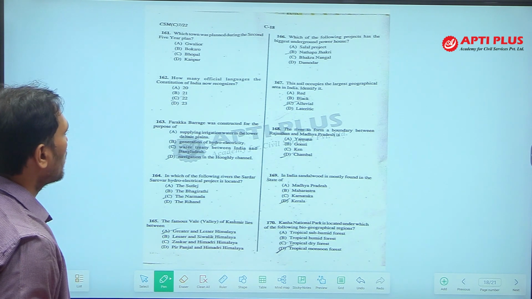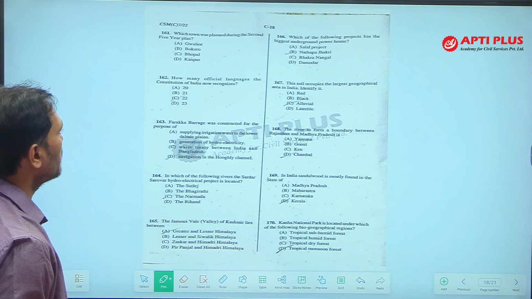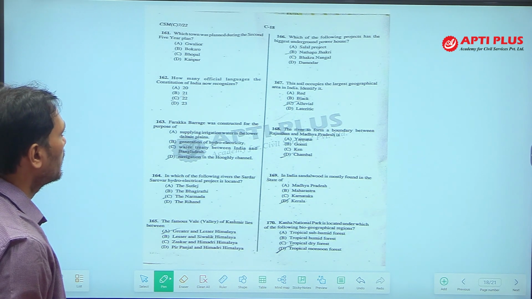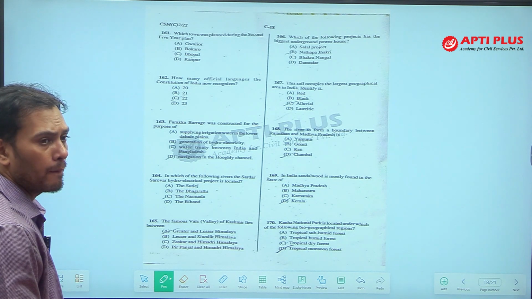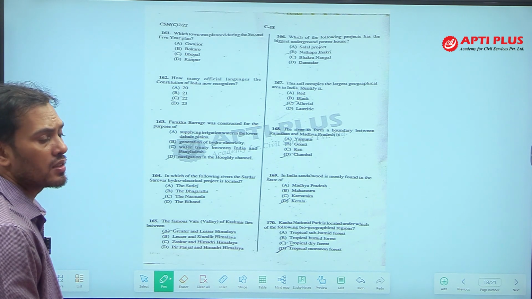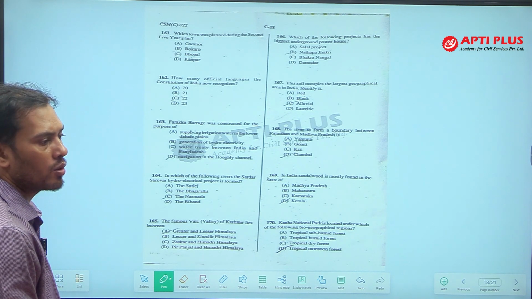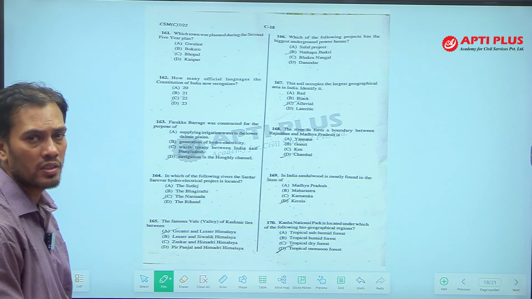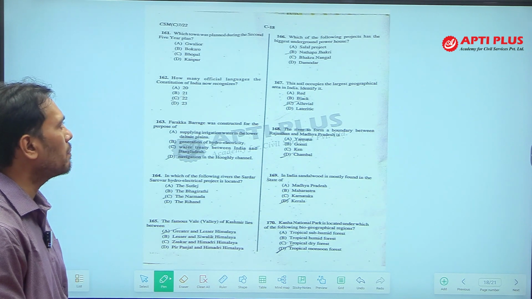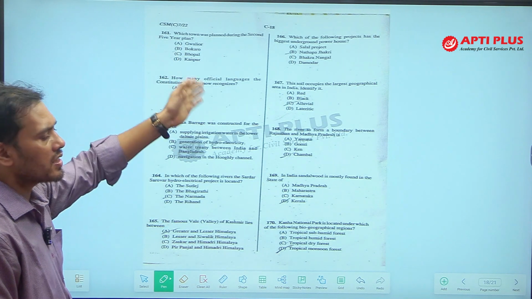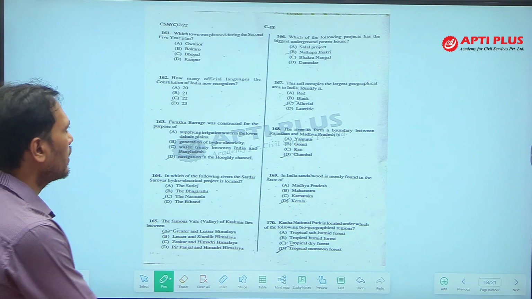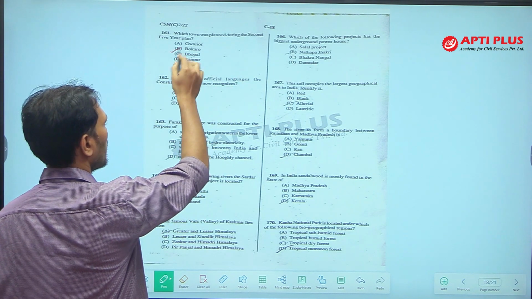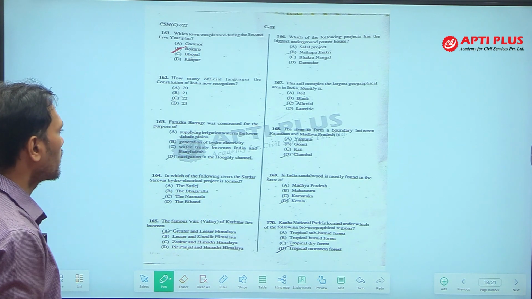161. Which town was planned during the second 5-year plan? We know the iron and steel industries, Bhilai, Bokaro, Rourkela and Durgapur; these cities were planned under the second 5-year plan, though Bokaro steel plant was established under the third 5-year plan, but the planning started in the second 5-year plan. So the answer is Bokaro.